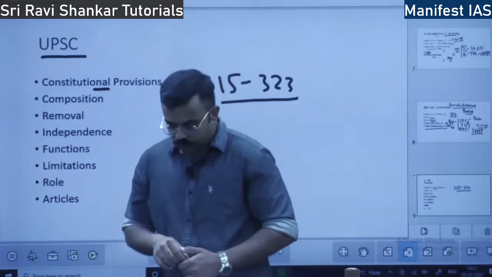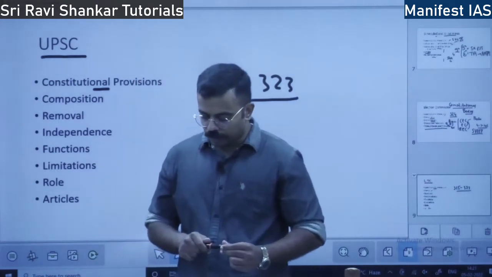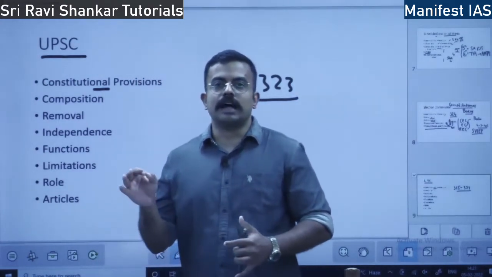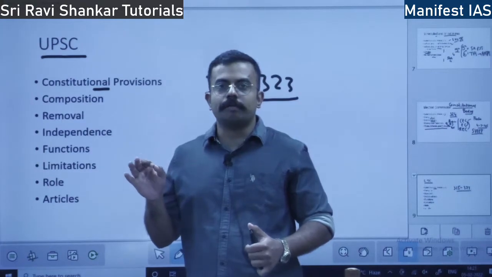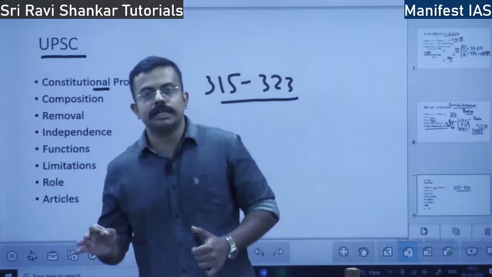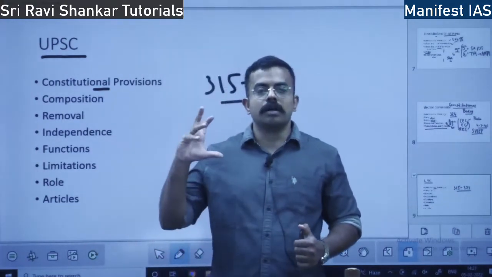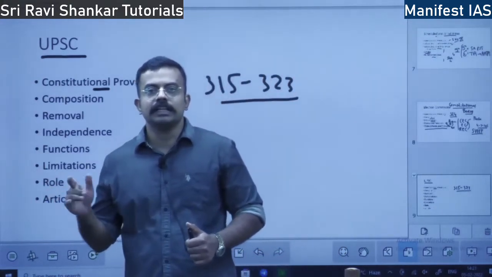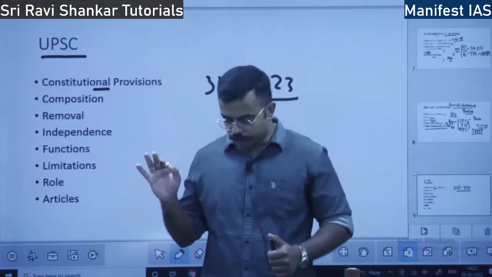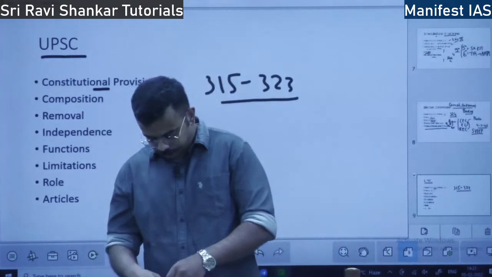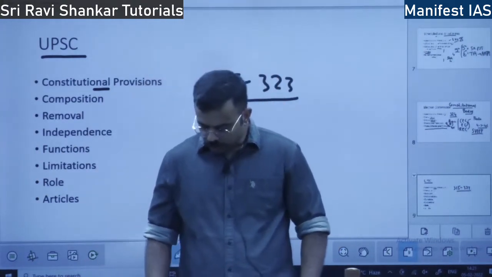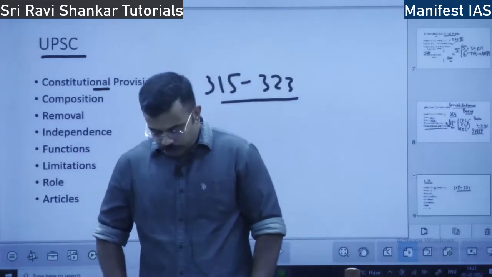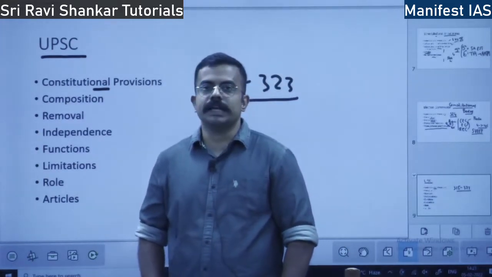Also, in the opinion of the President, if he is unfit by bodily infirmity or mental infirmity, then also he is removed from the office. The President can also remove on the grounds of misbehavior.